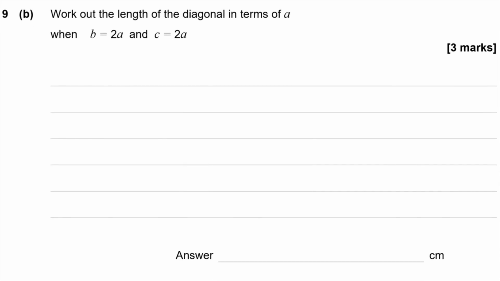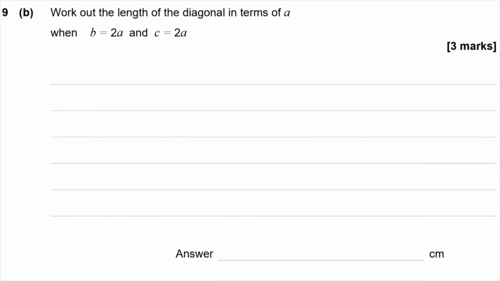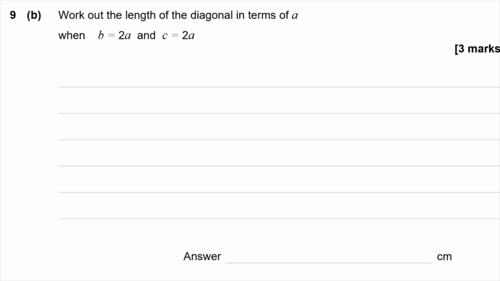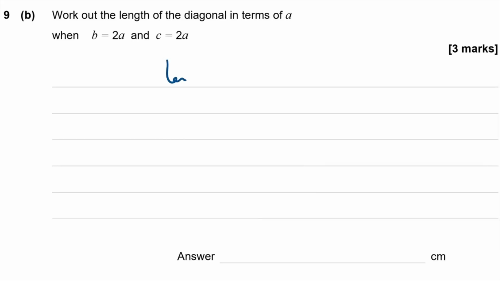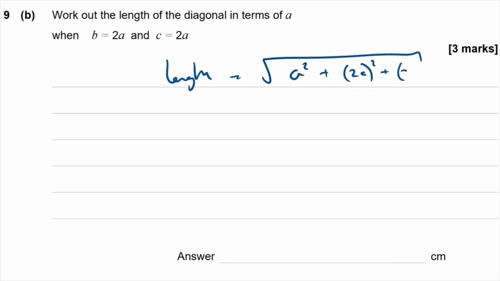Okay, now part B then says work out the length of the diagonal in terms of a when b is 2a and c is 2a. So we've got to do the same thing algebraically now. Length is going to be equal to the root of a squared plus b is going to be 2a, so (2a) squared, and c is going to be (2a) squared, like that.